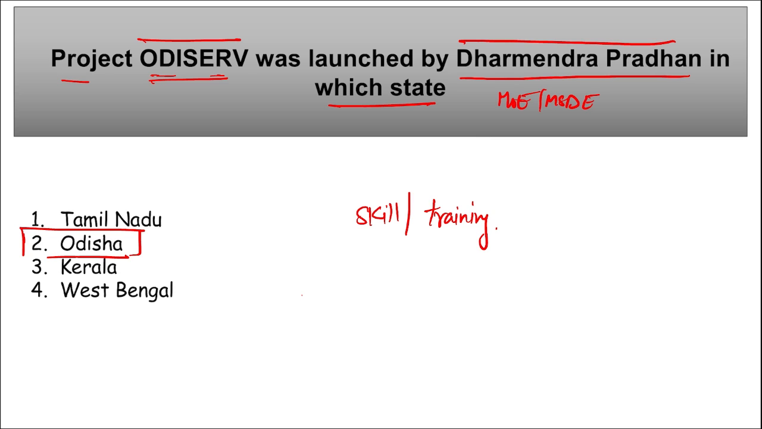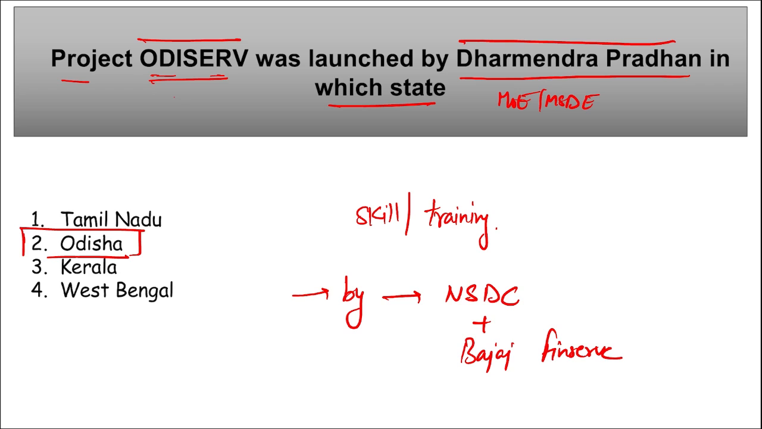This project ODISERV is an inaugural skill development initiative that was launched by NSDC, that is National Skill Development Corporation, and this was along with Bajaj Finserv. This is important. Bajaj Finserv. Now the question can be asked in such a way that this project ODISERV, this was launched by which state? Launched by Odisha. If the name of person is asked, it was launched by Dharmendra Pradhan. Then if it is asked the name of the organization, it is NSDC, that is National Skill Development Corporation, along with Bajaj Finserv. They together launched this. Right? Take a note of this.